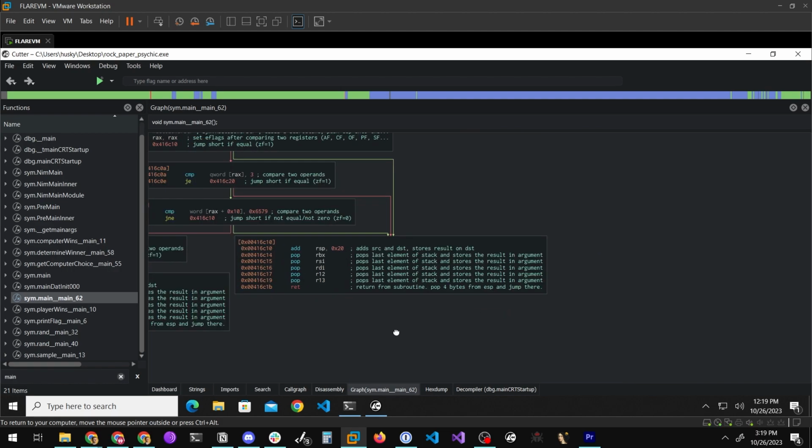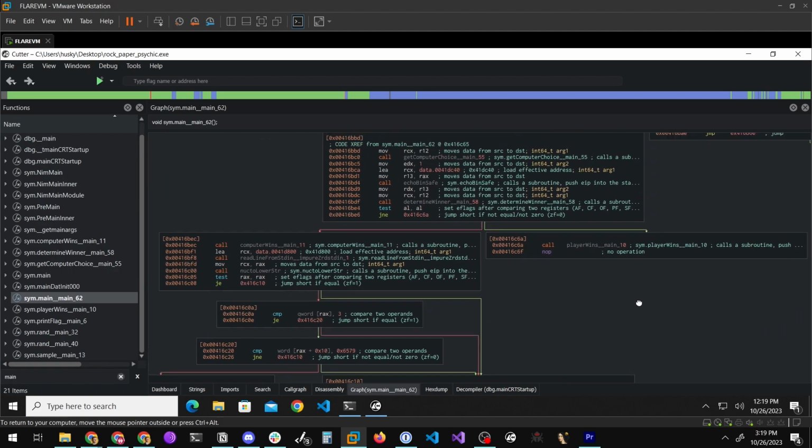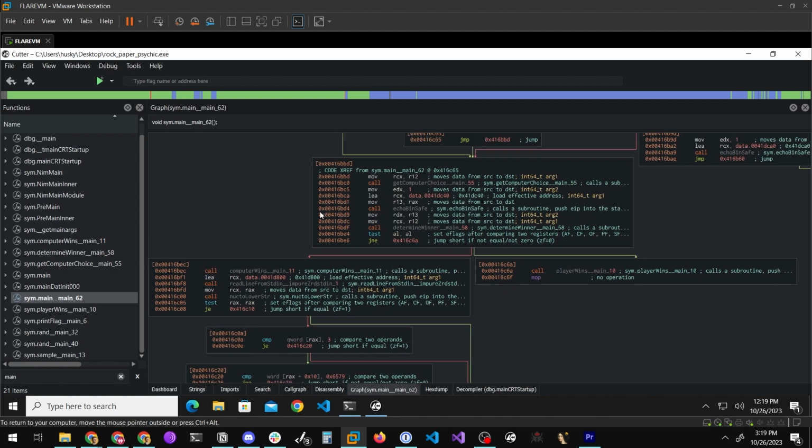In any case, if we go find the functions in the program where we see that the getComputerChoice function is called, the determineWinner function is called, and then there's a split in the code path. There's a jump if not equal to. We'll go over what that means here in a second. On the right side of the graph, everything I'm looking at right here, the playerWins function is called.